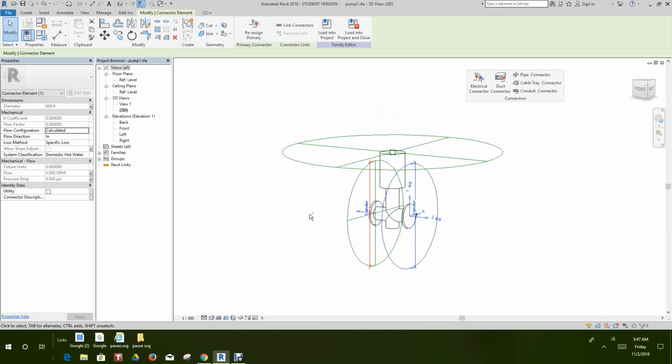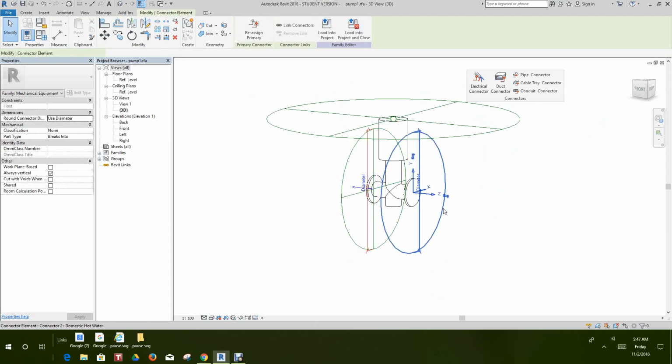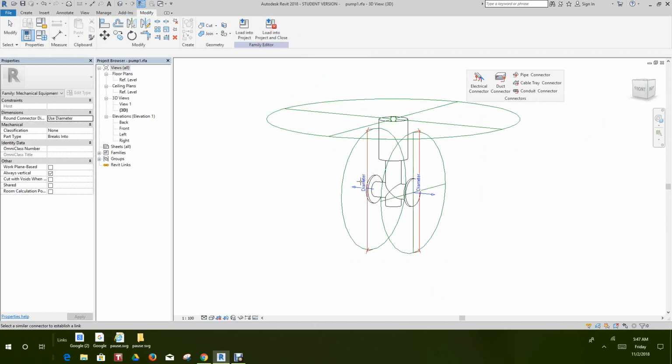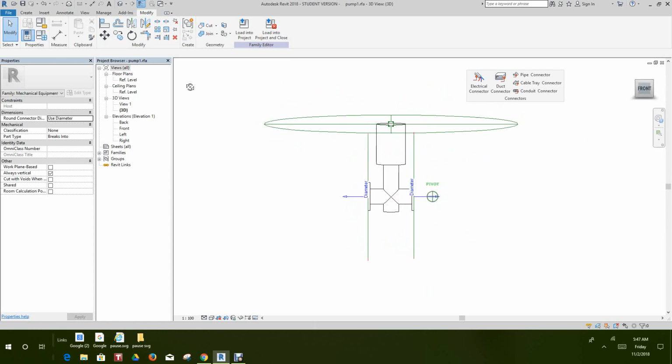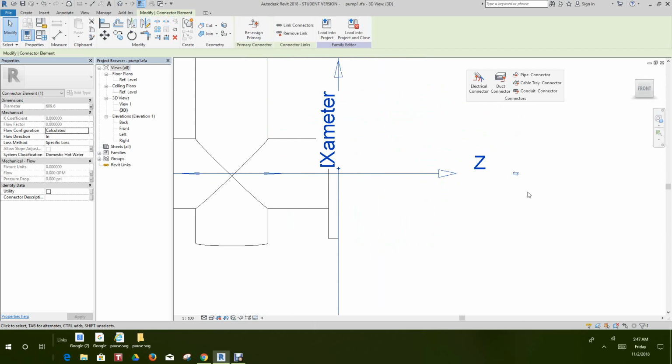See what happens here. Reassign primary. And I'll select this one. Link connectors. Okay, I don't have these guys. Okay, there it is. So now they're linked together.